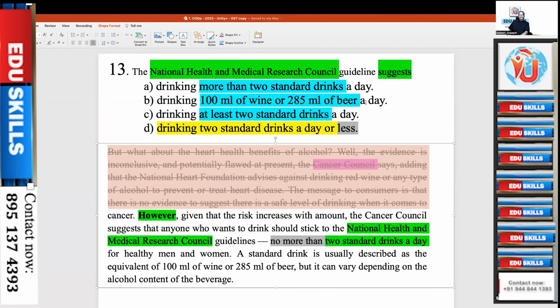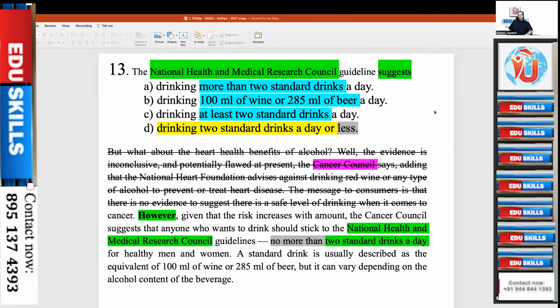If there is a name, if they're asking for an opinion of a name, a suggestion from a person or an organization, go to the name. And before that, even if you miss that, there is a "however." If there is a contrast word, what comes prior to that contrast word is not at all important. What comes after the contrast word is important. The whole scenario changes. The answer will be in the later portion.